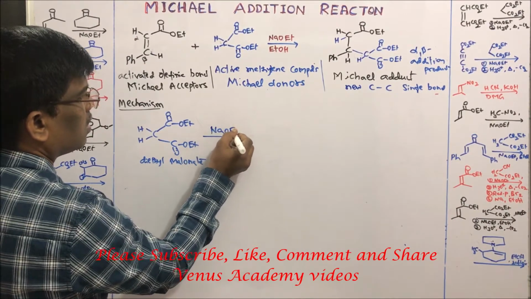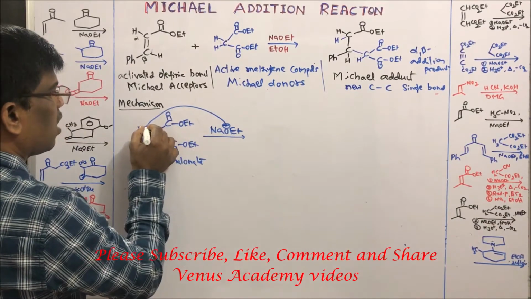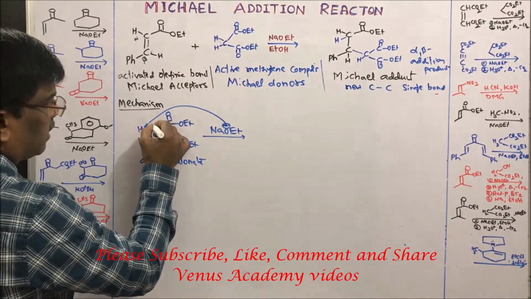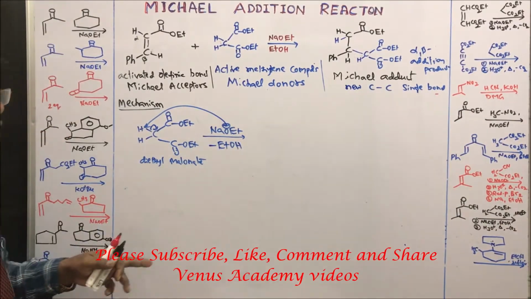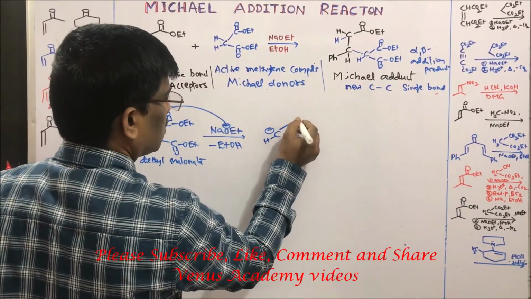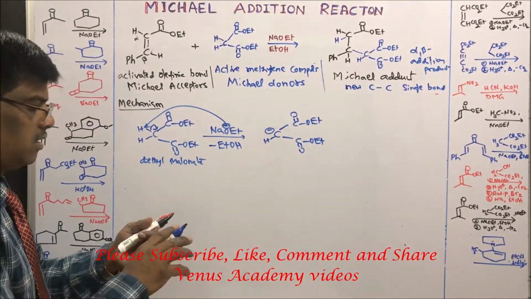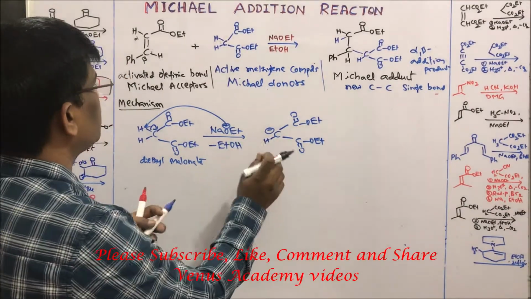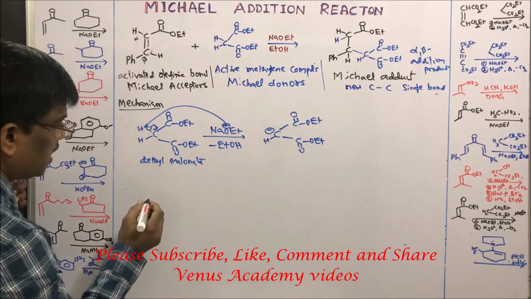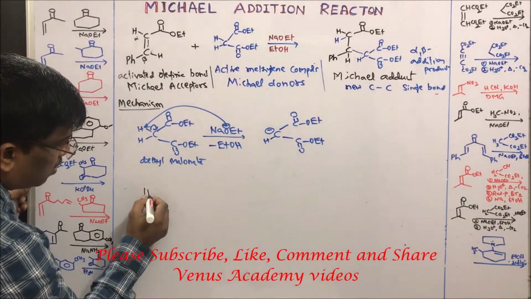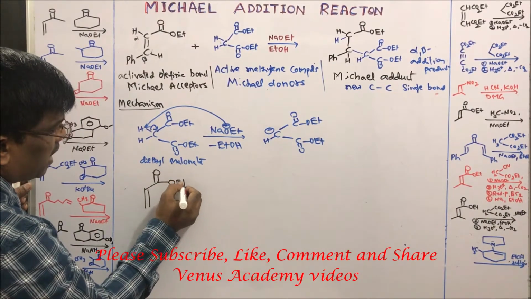It loses a proton in presence of base and forms a carbanion. This carbanion adds to the Michael acceptor, which is an alpha beta unsaturated activated bond. This is activated alpha beta unsaturated ethyl cinnamate.